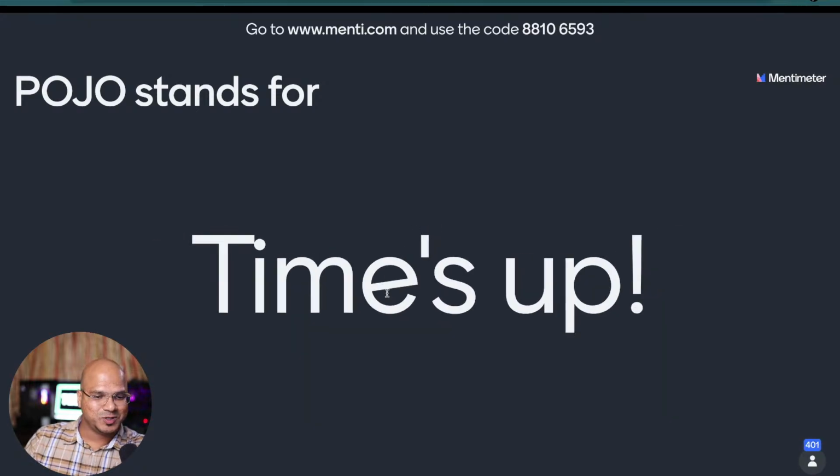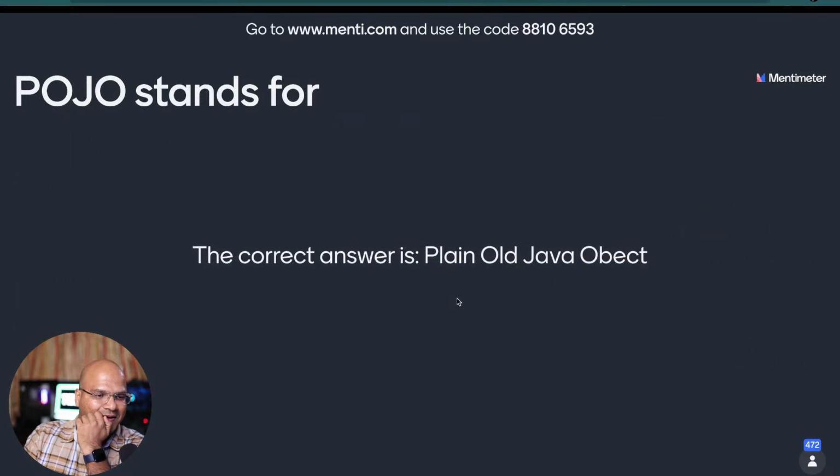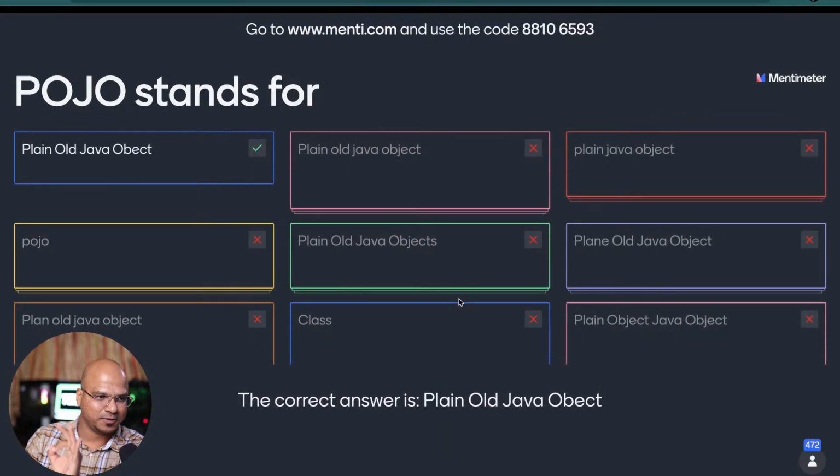Okay, POJO stands for... majority of you are still typing the answer. Okay, the correct answer is plain old Java object. Some people have answered it. Okay, majority of you are saying objects. It's not objects. It's POJO. POJO is one object, right? So this is plain old Java object. That's one mistake you made.